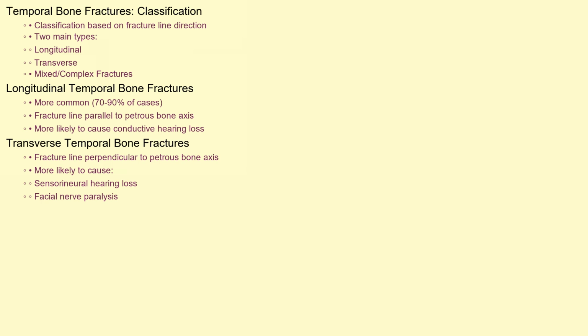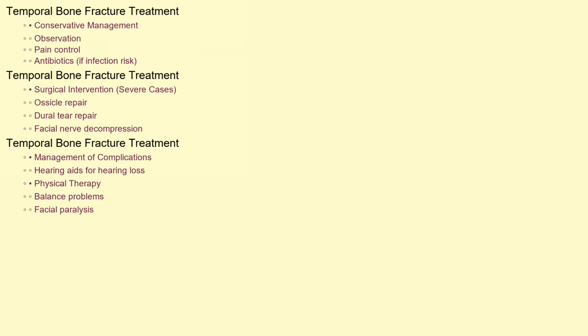Temporal bone fractures are broadly classified based on the direction of the fracture line. The two main types are longitudinal and transverse fractures. Longitudinal fractures are more common, accounting for about 70–90% of cases. They typically run parallel to the long axis of the petrous bone and are more likely to cause conductive hearing loss. Transverse fractures run perpendicular to the long axis of the petrous bone and are more likely to cause sensorineural hearing loss and facial nerve paralysis. There are also mixed or complex fractures that combine features of both types.